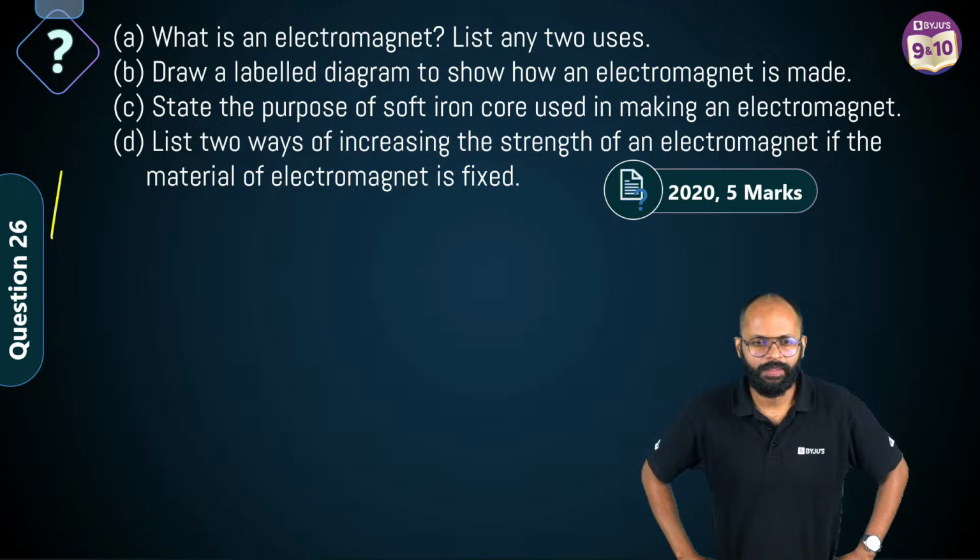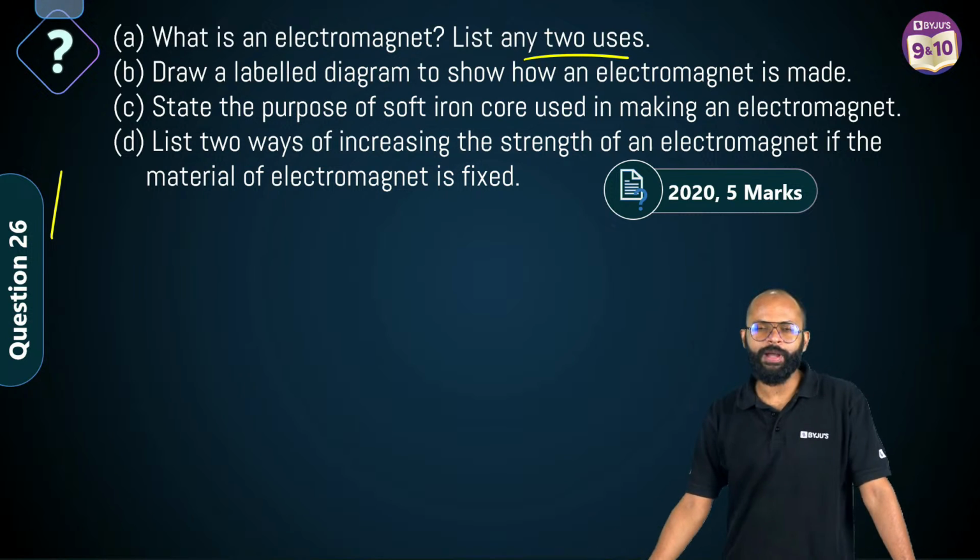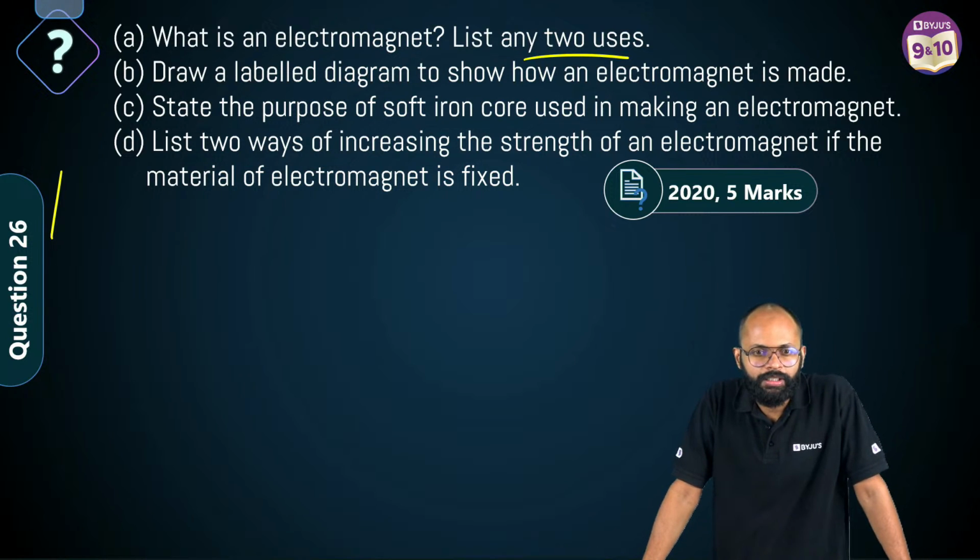Come on. Fleming's right hand rule. Any two uses of electromagnet. लिख दोगे ना भाई. Correct? Nice.